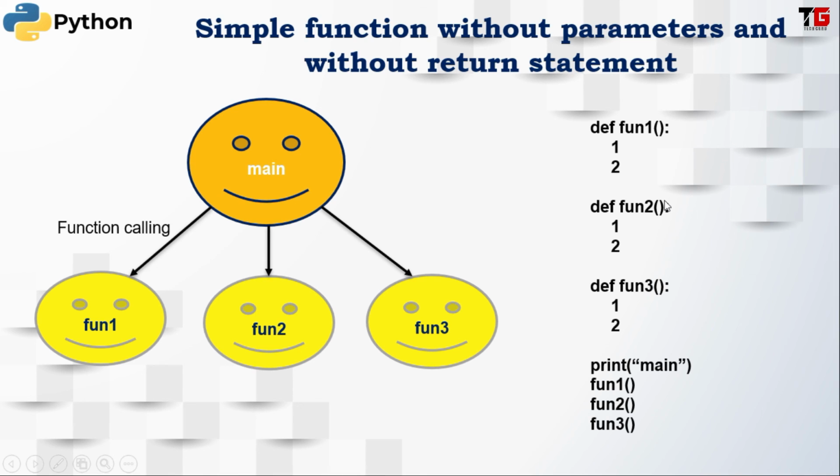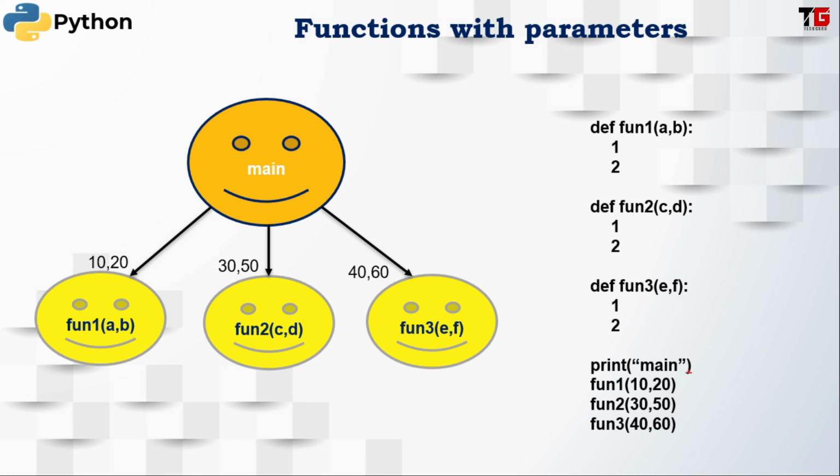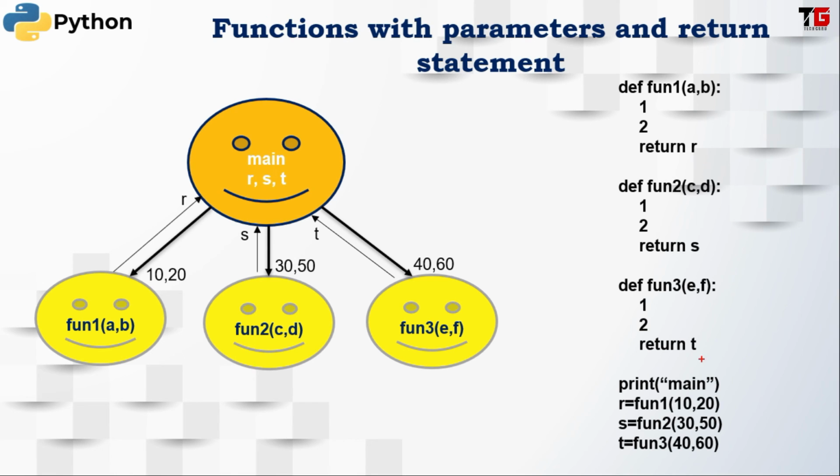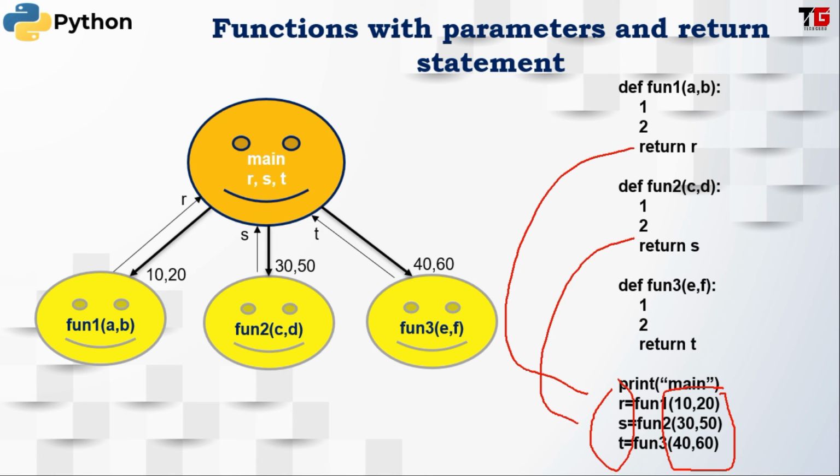So friends, just a quick recap of what we studied today. First of all, we studied a function without parameter, just like main calling its employees and saying execute a function. No input, no output is given. Second one, where main is calling the functions and specifying some inputs with the help of parameters, but no return statement. Third, where main is calling the functions, sending some input and accepting the output also. So these are the inputs to the functions and these are the outputs returned from the functions.